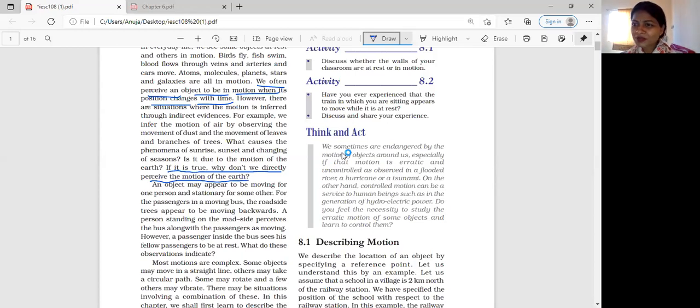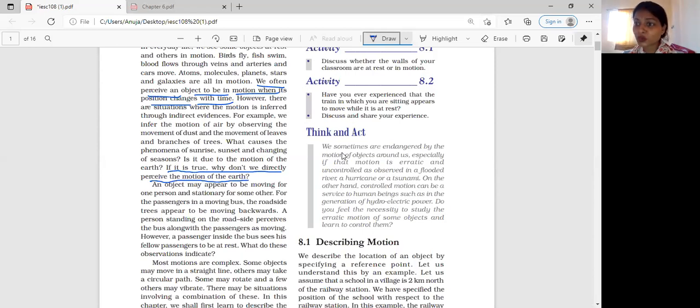So here it becomes important to understand that for defining things to be in motion or at rest, we need to have a frame of reference. See, what is the frame of reference? For example, if I say that I am there on the earth, we know the fact that earth is in motion.